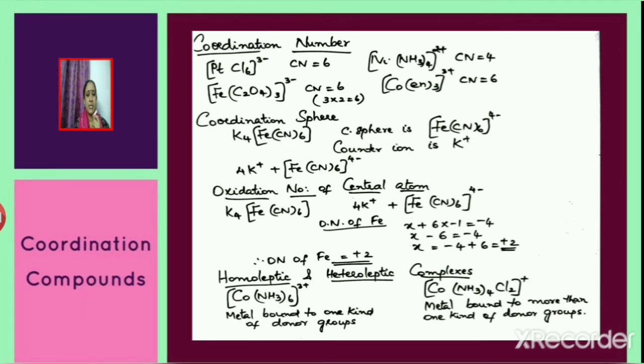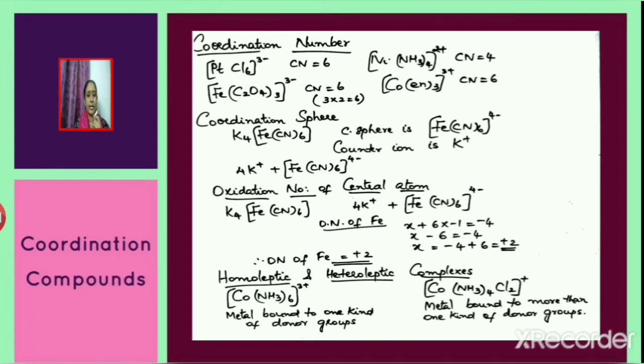The central metal atom or ion along with a fixed number of ligands is known as the coordination sphere. For example, consider the complex compound K4[Fe(CN)6]. The coordination sphere is [Fe(CN)6] 4 minus and the counter ion is K plus. The complex compound ionizes as 4K plus and [Fe(CN)6] 4 minus.